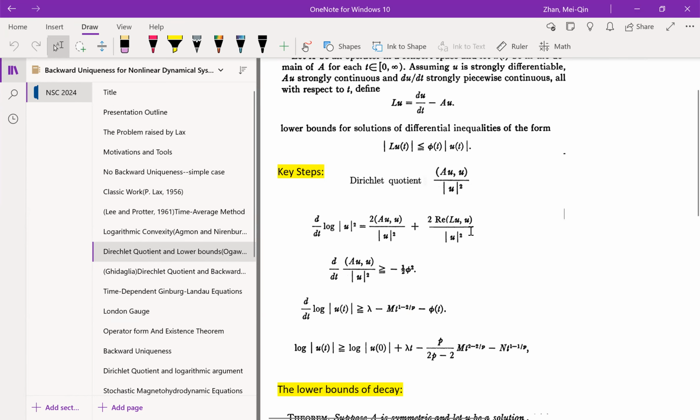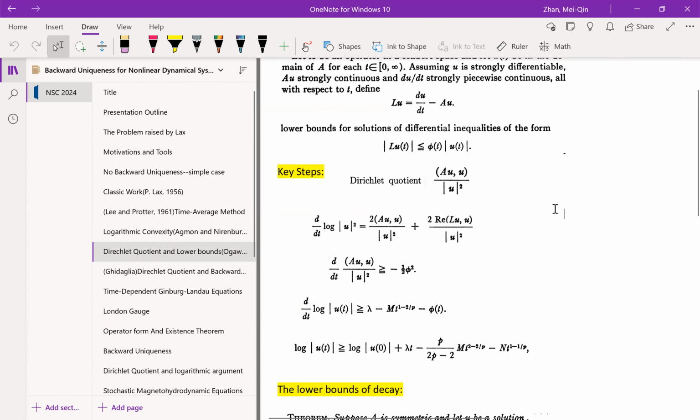And in his proof, the key ingredient is the Dirichlet quotient, the inner product between Au and u divided by the L2 norm of u squared. And then when they differentiate the log of the norm of u squared, they realize the first term, of course, is the Dirichlet quotient. They differentiate the Dirichlet quotient and show that it is bounded below by negative 1/2 phi squared.